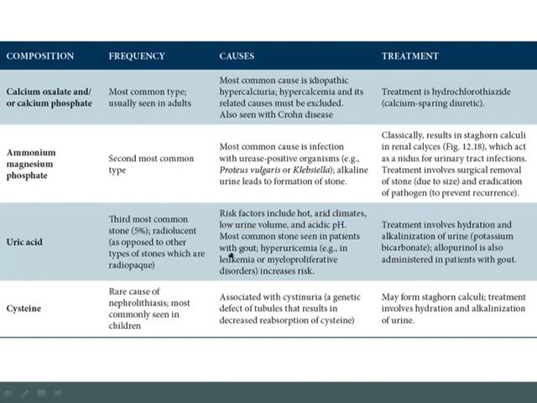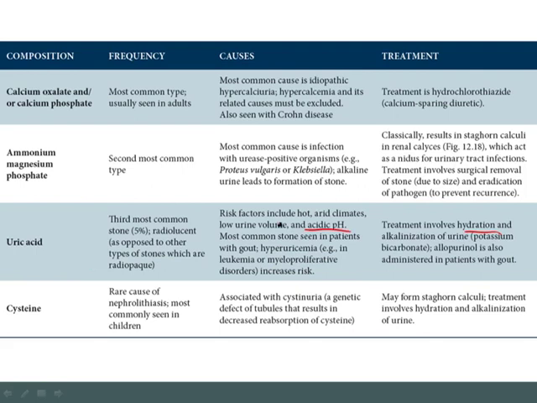This is the most common type of stone seen in patients with gout. Again, uric acid is associated with gout. And then it's also seen in patients with hyperuricemia or myeloproliferative disorders. Now, hyperuricemia could be seen, for example, in leukemia, where you're generating a lot of cells and a lot of cells are turning over, and so a lot of nucleus would turn over. And it can also be seen in myeloproliferative disorders. Again, in myeloproliferative disorders, you're generating a lot of cells, and so there's a lot of nuclear turnover, and so that can also result in high levels of uric acid. Now, treatment of this type of stone involves hydration and alkalinization of the urine, for example, with potassium bicarbonate.